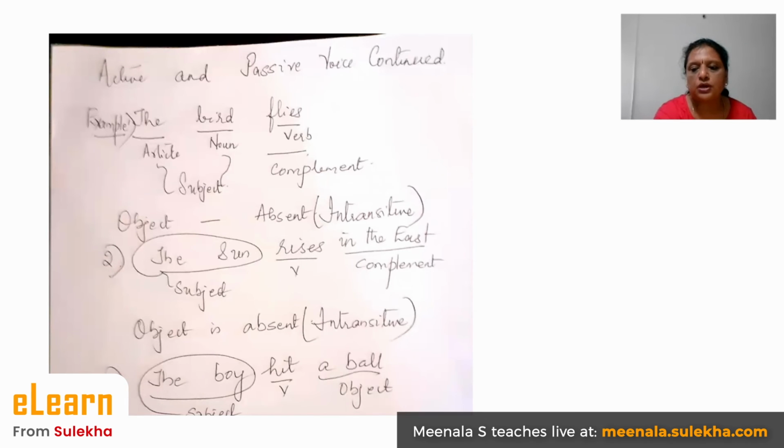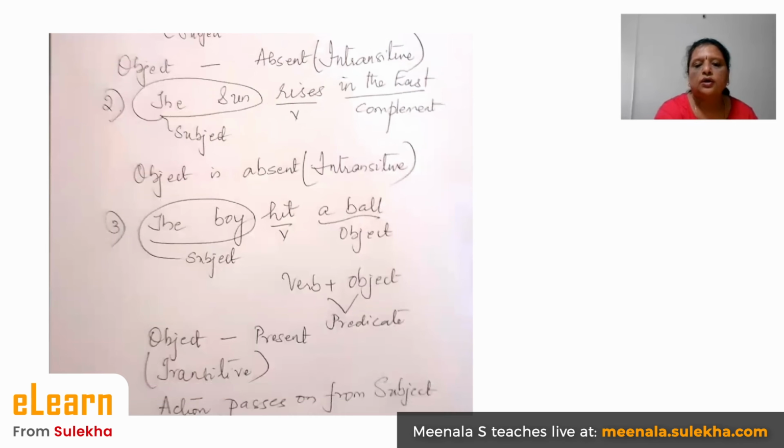Now, let us go on to the first example only, which I did for you. The boy hit a ball, I said. Okay, it's fine. Now, the boy is the subject. Hit is the verb. A ball is the object. Now, verb plus object gives you the predicate. If you're seeing, the action of the boy passes from the boy to the ball. So, therefore, it has an object. Hit what? Hit the ball.